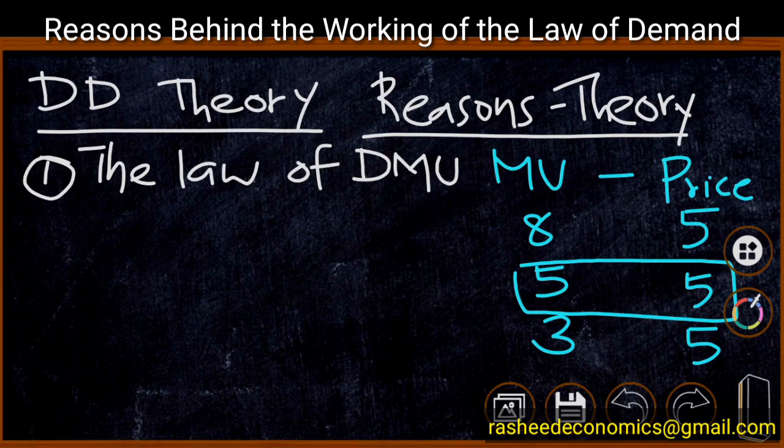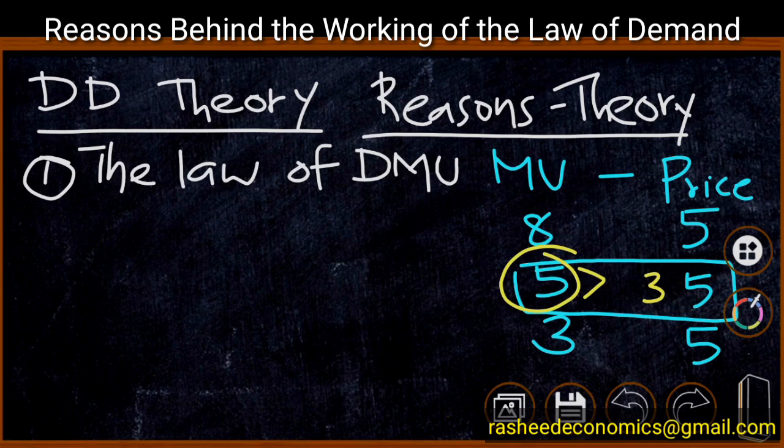Suppose the price of the product decreases to 3. In such a situation, the marginal utility will become higher than the price. Here 5 is higher than 3, and therefore the consumer will have to find a new equilibrium point, and this new equilibrium point can be identified by equating marginal utility with price.